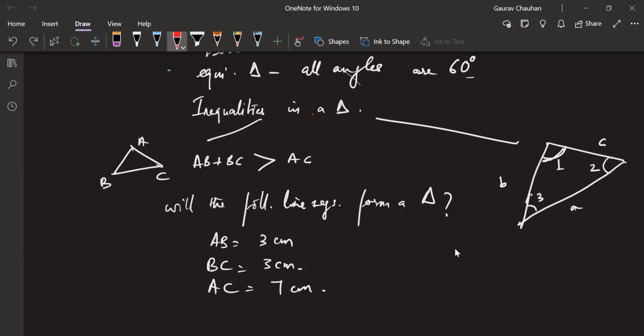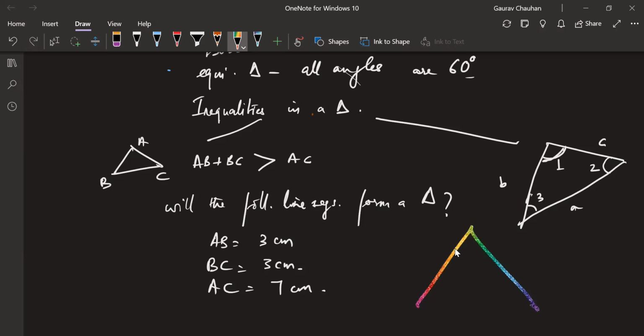So, like Dinesh is saying, if angle 1 is the greatest angle, then side A has to be the longest side. Okay, I've just marked a small a. That's not how we usually do it. Then suppose angle 2 is the next biggest angle. Then side B will be the next longest side. And if angle 3 is the smallest angle, then C will be the smallest side. Okay. And vice versa also.